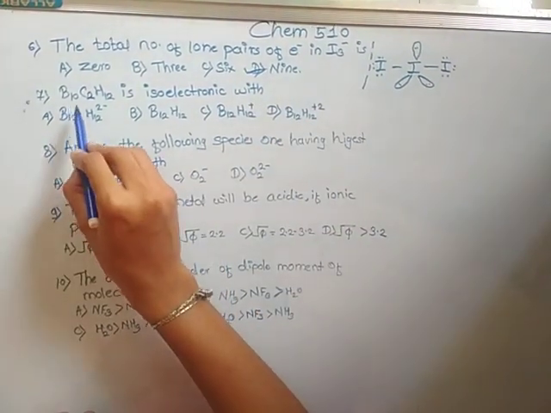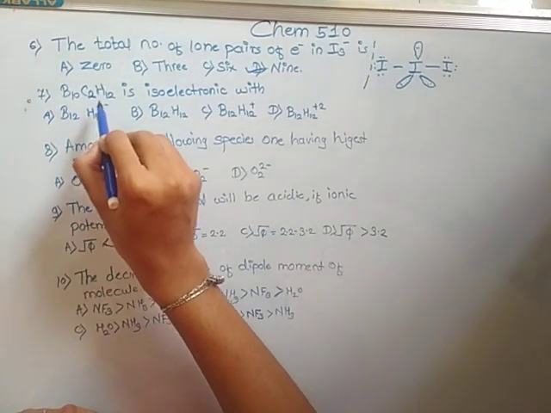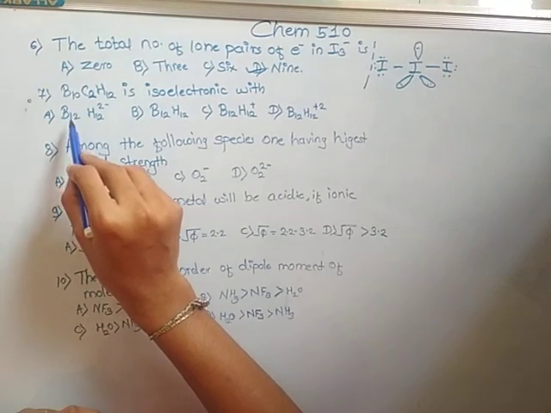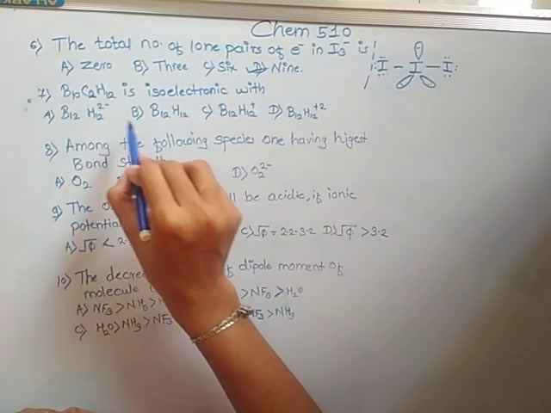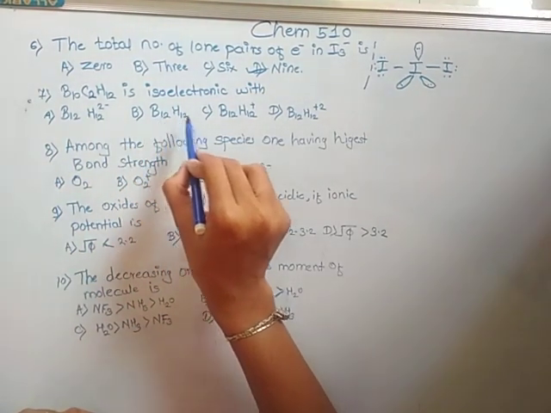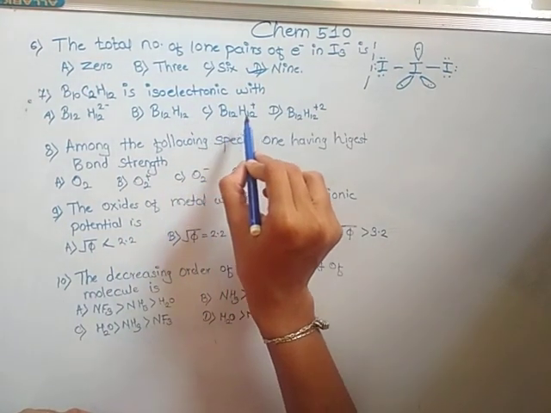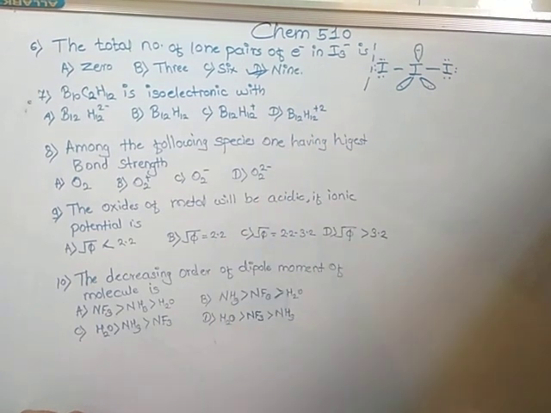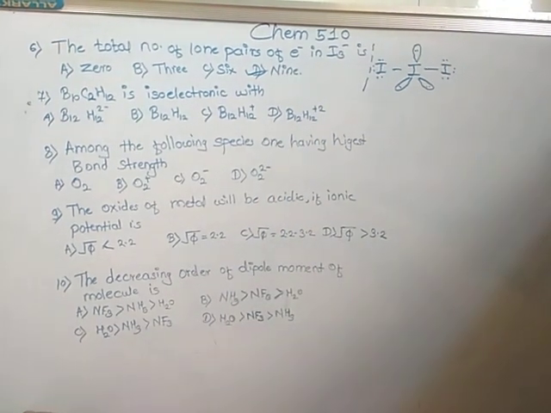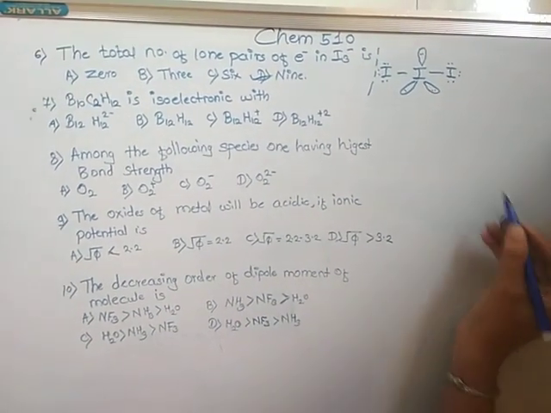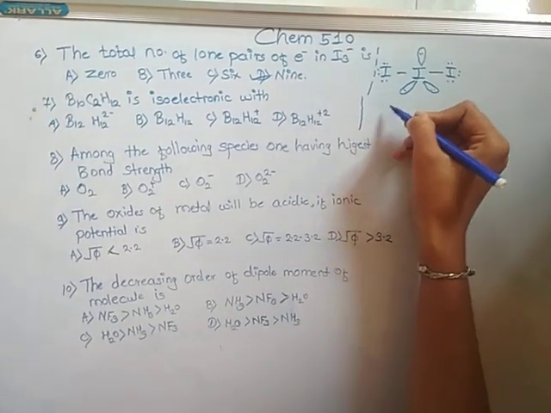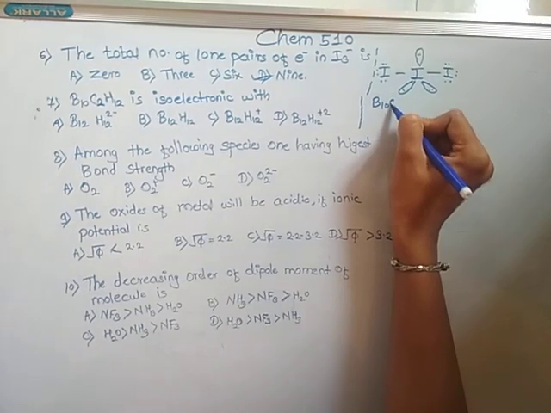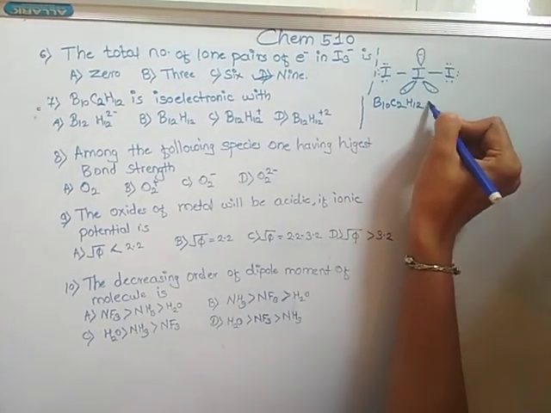Now, B10C2H12 is isoelectronic with which option: A, B12H12 2 minus, B, B12H12, C, B12H12 plus, and D, B12H12 plus 2. So here we count the electrons of B10C2H12.